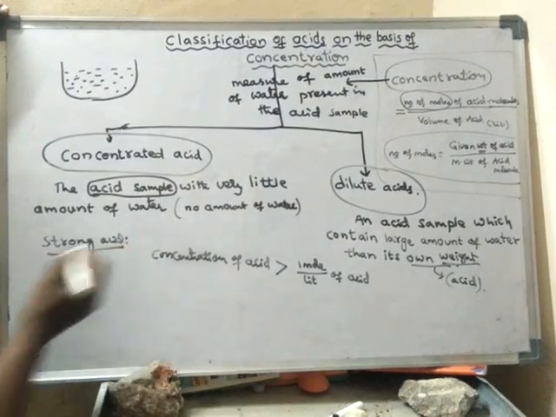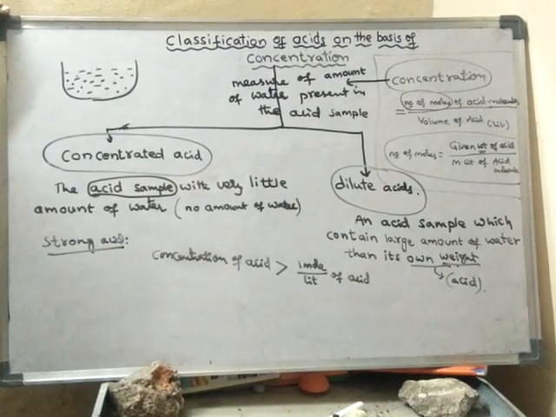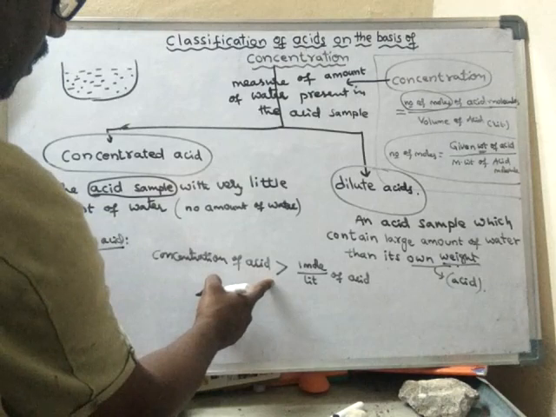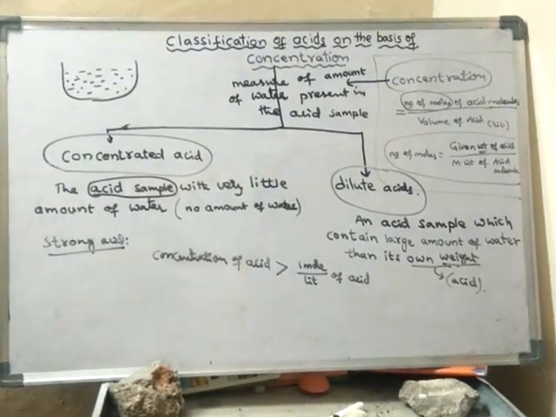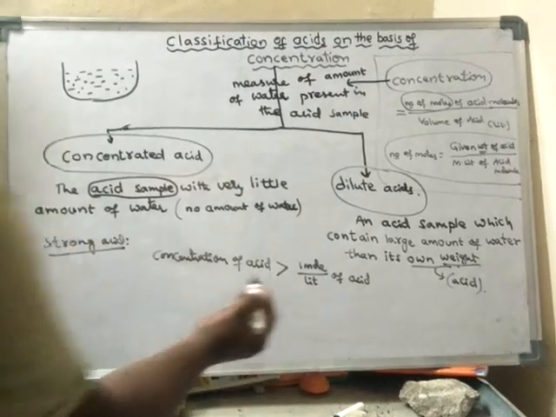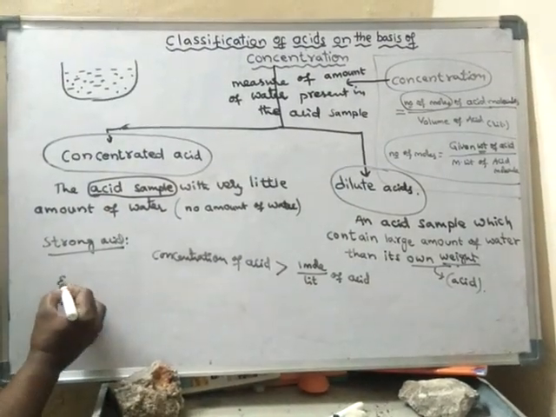What is a strong acid? The acid whose concentration is greater than 1 mole per liter of acid is said to be a strong acid. For example, take HCl.